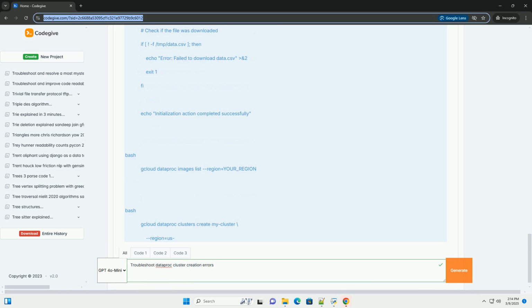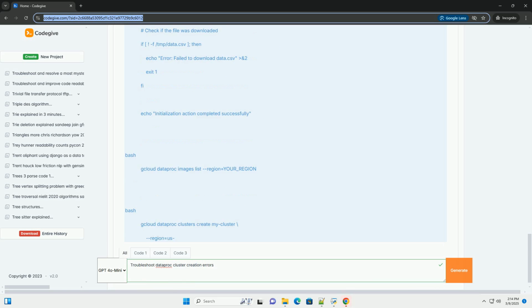Dataproc driver logs. Dataproc driver logs contain information about the cluster creation process. These logs are stored in Cloud Logging. You can filter logs by resource type, dataproc_cluster, and severity to find relevant error messages.